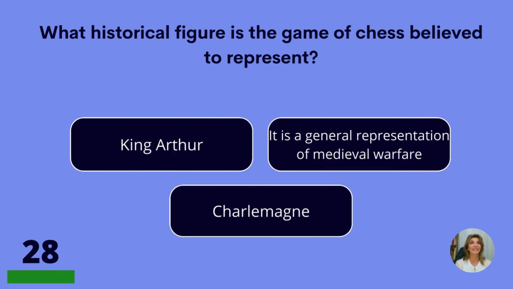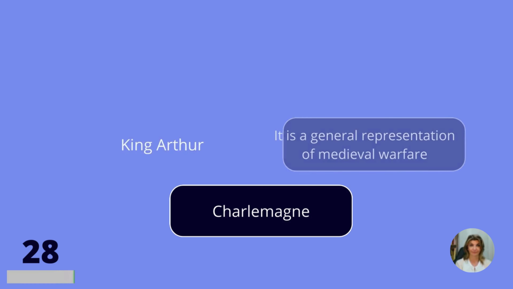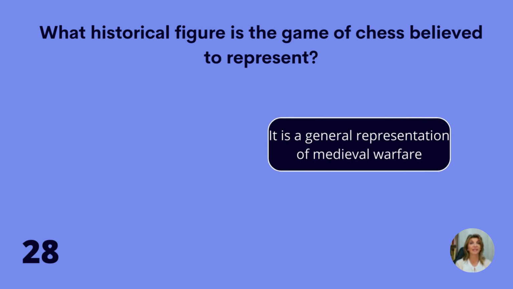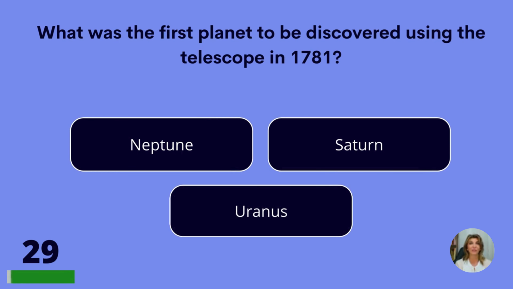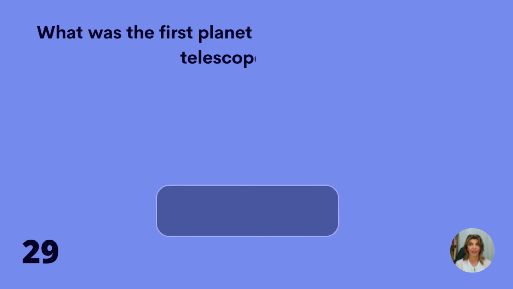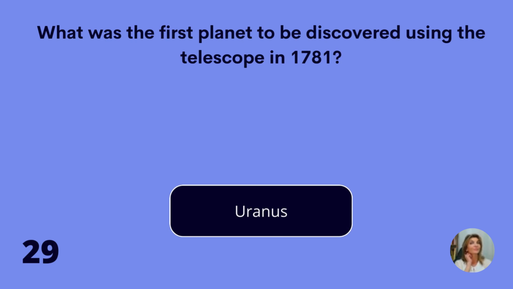What historical figure is the game of chess believed to represent? King Arthur, it is a general representation of medieval warfare, or Charlemagne? It is a general representation of medieval warfare. What was the first planet to be discovered using the telescope in 1781? Neptune, Saturn, or Uranus? Uranus.